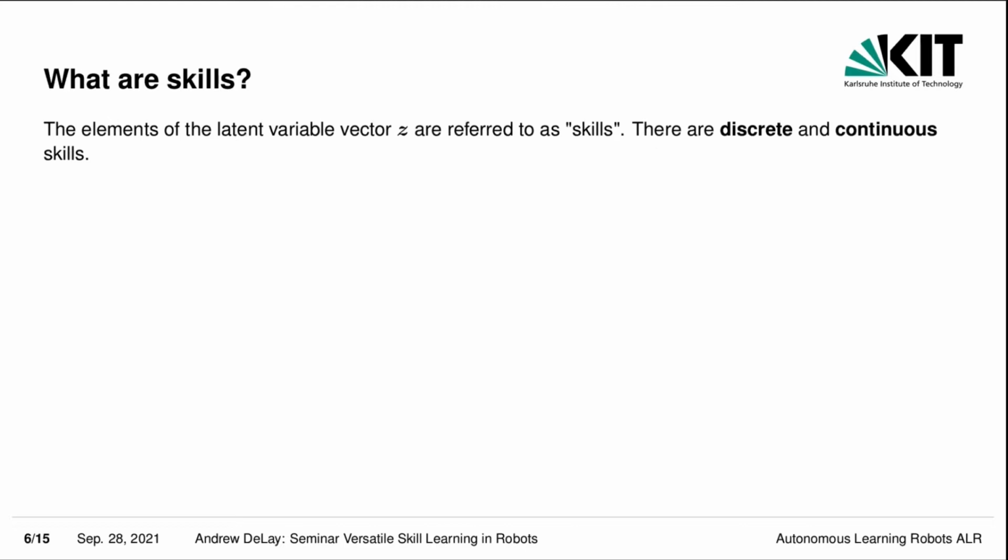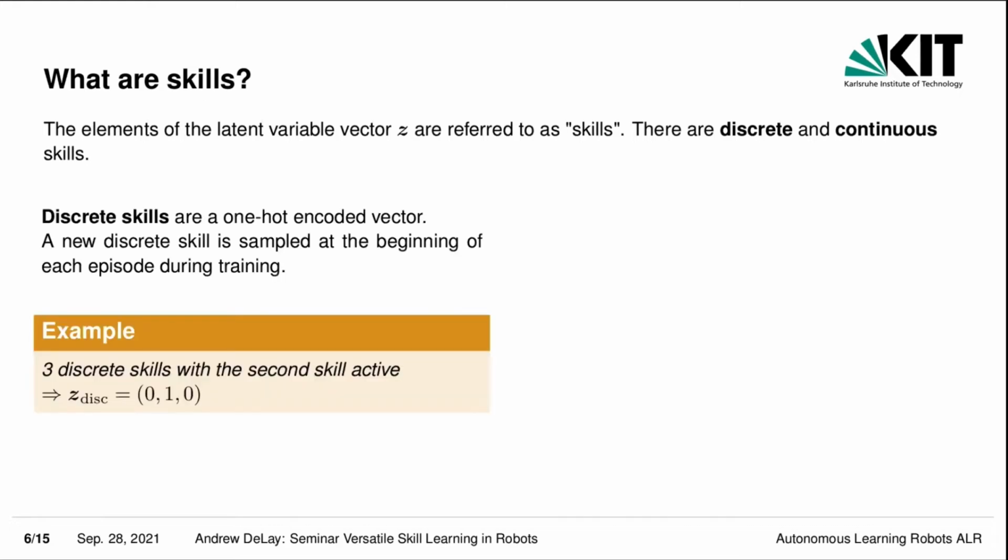So what are these skills? Well, the skills are the elements of the latent variable vector referred to as skills, and there are discrete and continuous ones. Discrete skills are represented by a one-hot encoded vector. So for example, 3 discrete skills with the second one active will look like this. And at the beginning of each episode, a new discrete skill is sampled. And each discrete skill makes the agent visit different parts of the state and action space, depending on the algorithm.